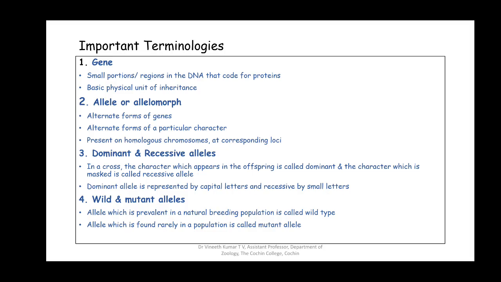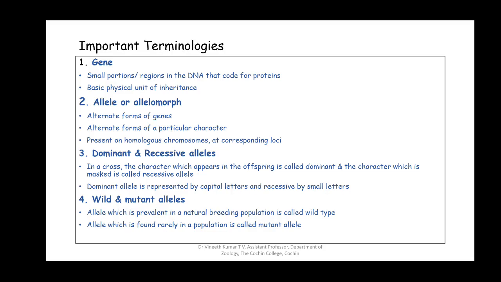In Mendelian representations, a dominant allele is usually represented by capital letters, and recessive alleles are usually represented by small letters. So that is dominant and recessive alleles.